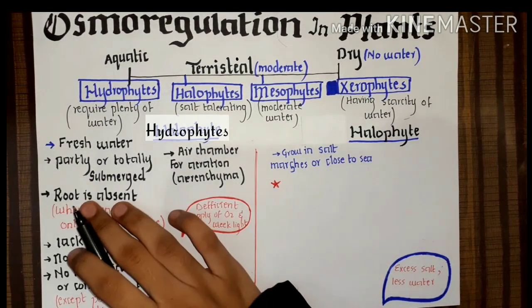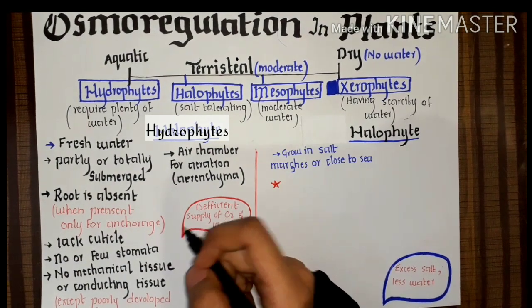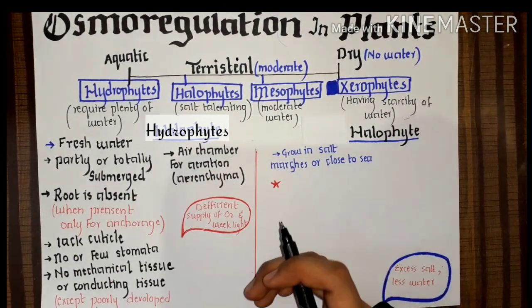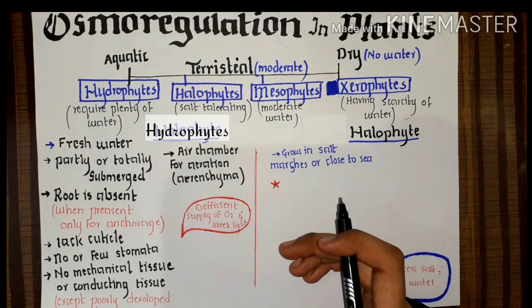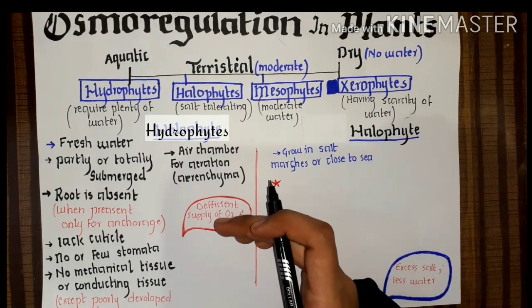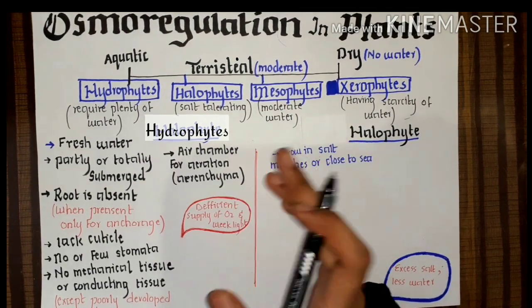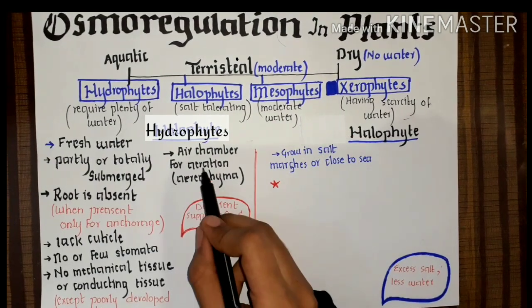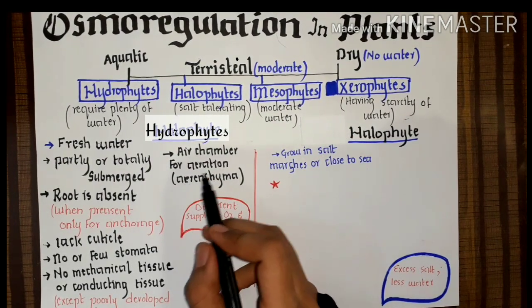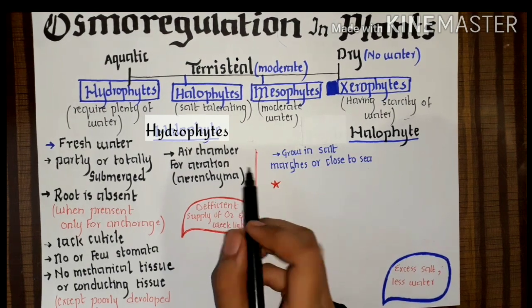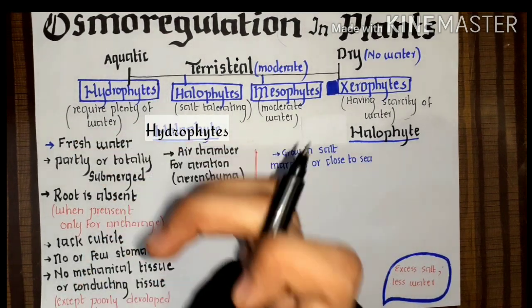Now hydrophytes have a little problem of deficient oxygen supply. So what is their adaptation? They have air chambers or parenchyma. What can the air chambers do? They can store an amount of oxygen in them.